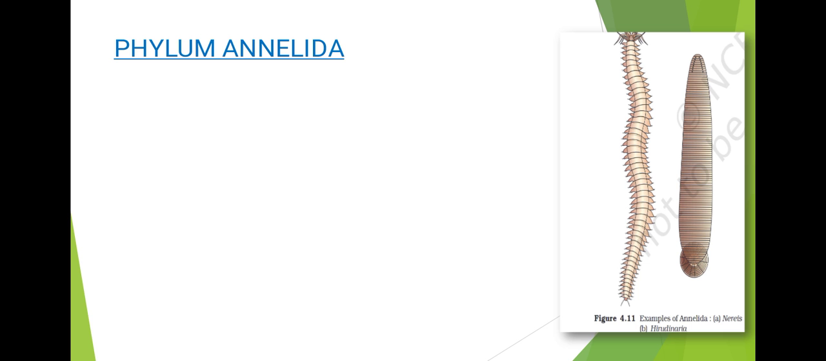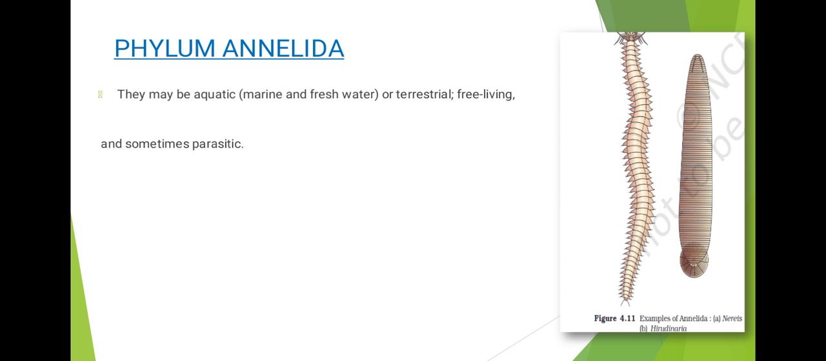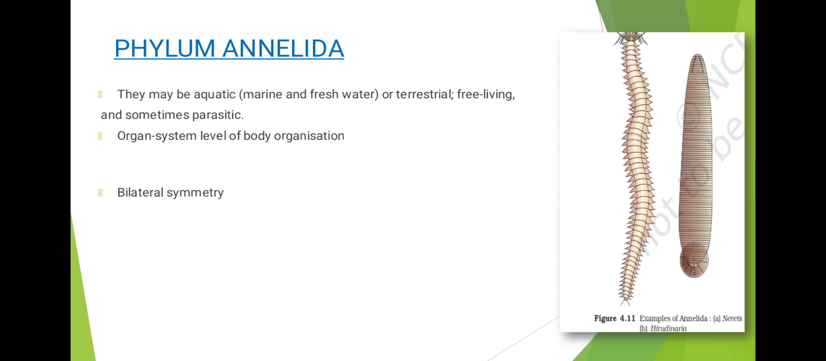Next we have phylum Annelida. Phylum Annelida, they may be aquatic, that is marine and freshwater, or terrestrial, free living, or sometimes parasitic also. They exhibit organ system level of body organization. They have a bilateral symmetry, triploblastic, and they are metamerically segmented. So the term Annelida means annulus or rings. It is due to the presence of these metamerically segmented parts, and these parts are called metameres.